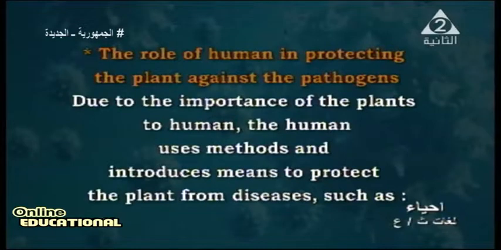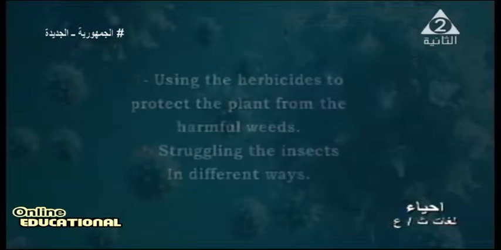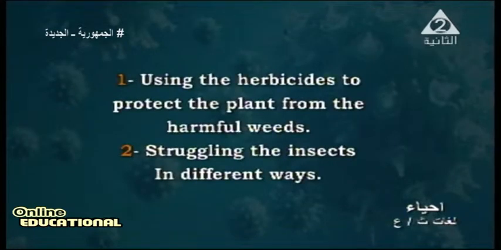What is the role of humans in protecting the plant against the pathogen? Number one, due to the importance of the plant to humans, humans use methods and introduce means to protect the plant from disease, such as what? Number one, using herbicides to protect the plant from harmful weeds. Okay, herbicides are like pesticides. This is a type of chemical substance added to the plant to kill any harmful insect found inside the plant.